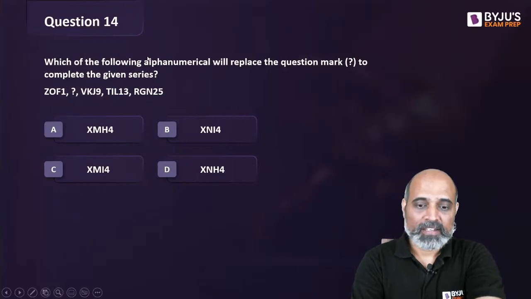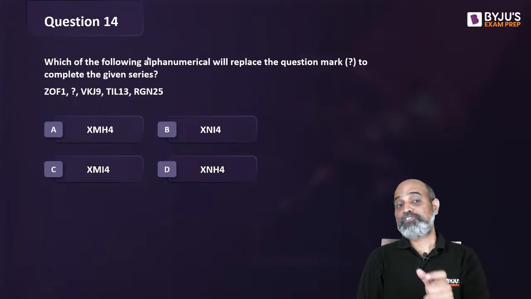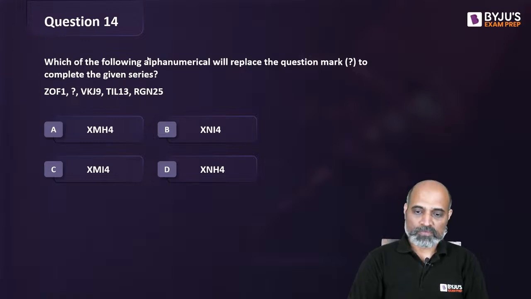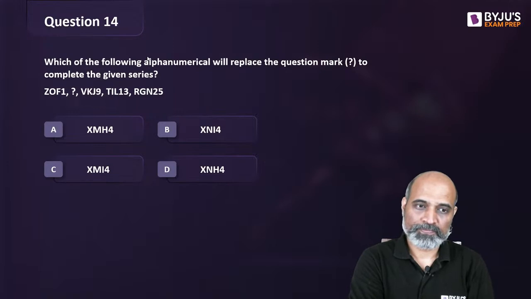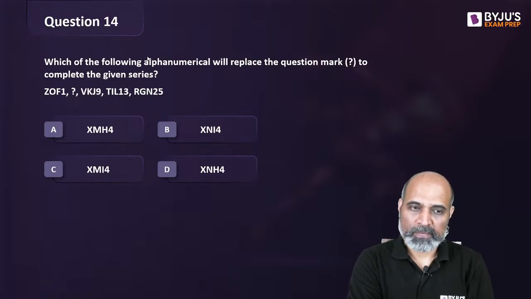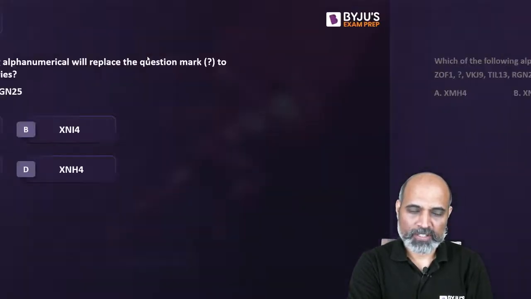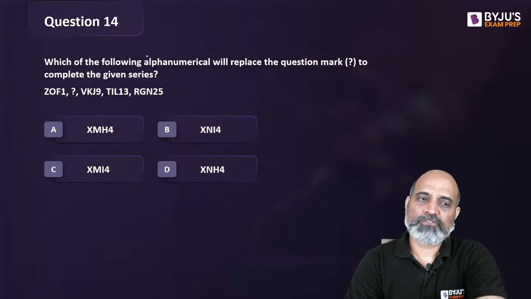A. Okay, next. Which of the following alphanumerical will replace the question mark? Again, you have to complete this series here. This string is made up of both the letters as well as the digits or the numbers. क्या चल रहा है? So we have got ZOF, then we have 1, then something is a miss, then we have VKJ 9 till 13, RGN 25. Why do we have a 13 there?